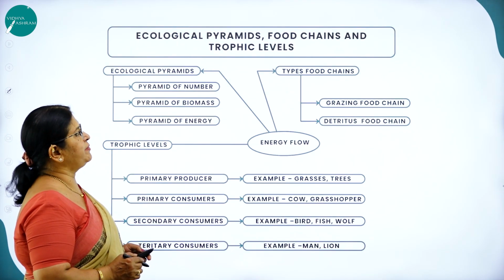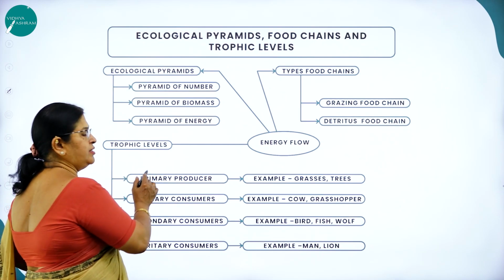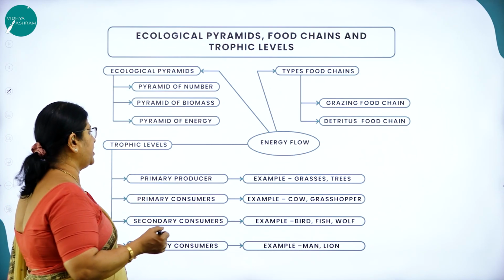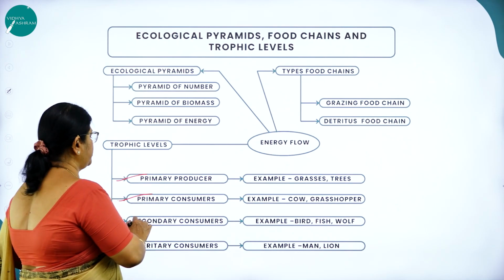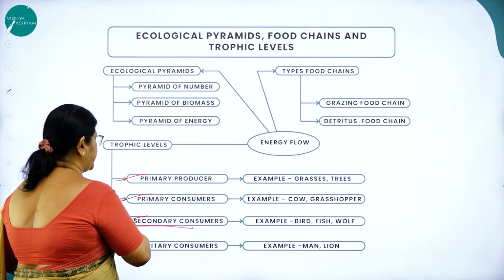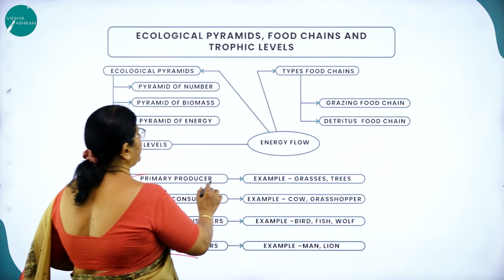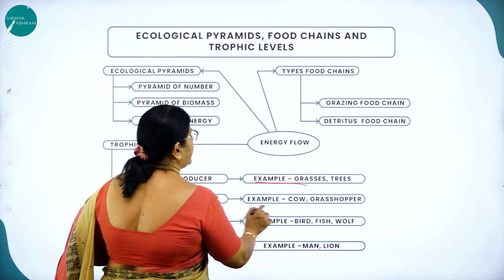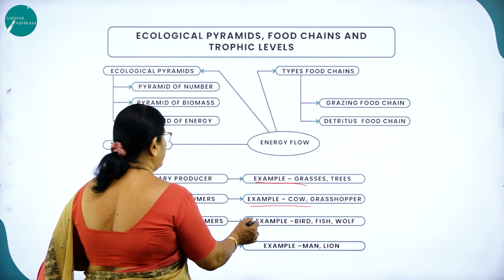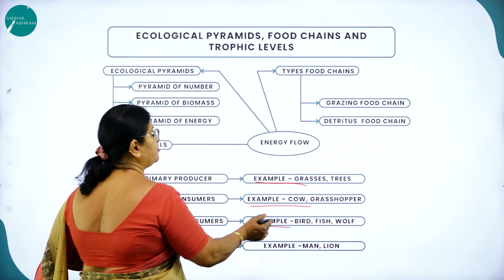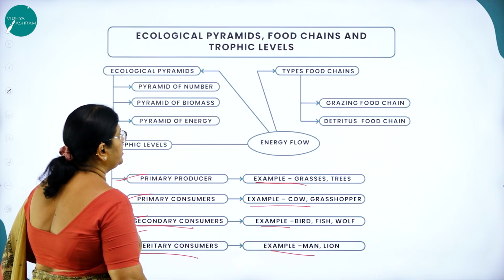Then ecological pyramids, food chains and trophic levels. So as I said, energy is flowing from one trophic level to another, that is from primary producers to primary consumers to secondary consumers to tertiary consumers. So what are the examples you are going to take for primary? Grasses, trees. Examples for primary consumers, that is the herbivores like cow and grasshopper. Then the secondary consumers, the carnivores like bird, fish, wolf. Then tertiary consumers are man and lion.